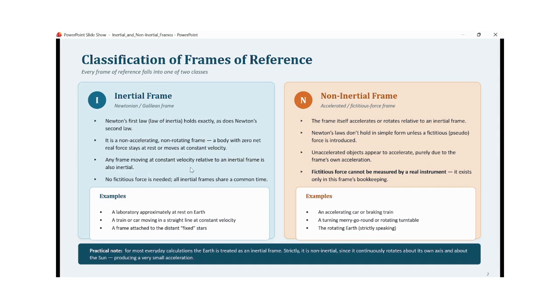Any frame which is moving at constant velocity relative to an inertial frame is also an inertial frame. So if there is an inertial frame and another frame is moving at constant velocity with respect to the inertial frame, then the second frame will also be an inertial frame. And in case of inertial frames, no fictitious force is needed. All inertial frames have a common time or the same time.